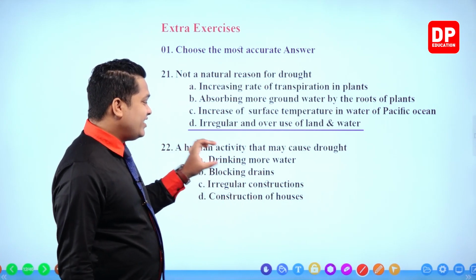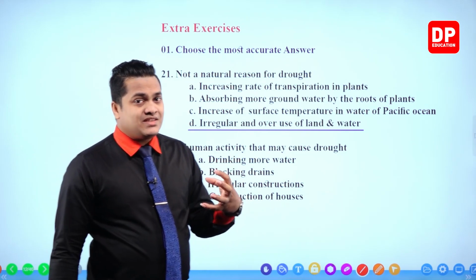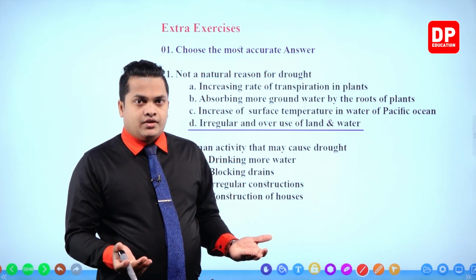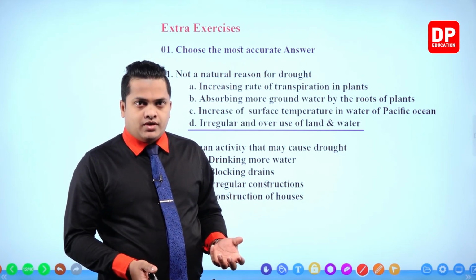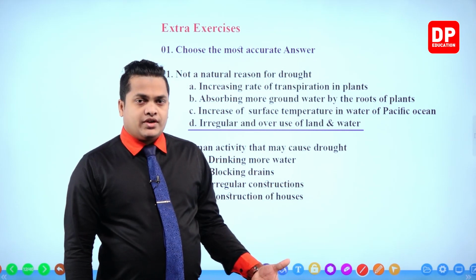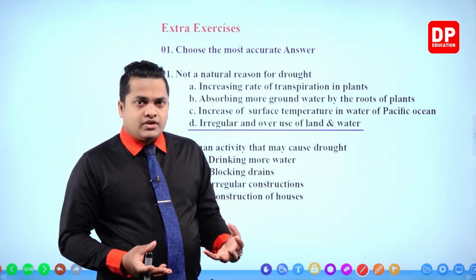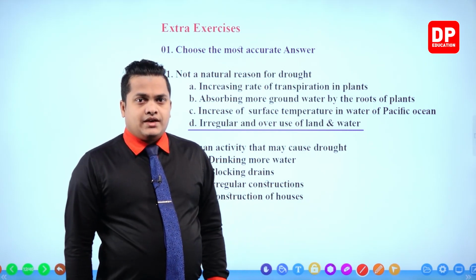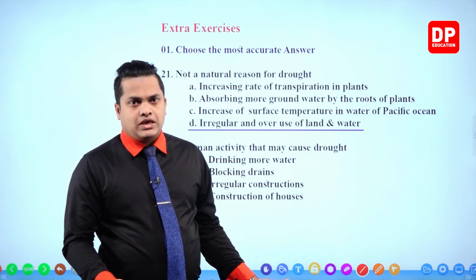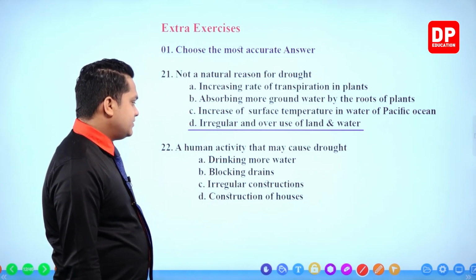Here, especially, it's mentioned drinking, not using, but drinking. Using can mean anything. Now, to wash clothes, we are using water. To cook food, we are using water. But however, if you turn on the tap and go somewhere else, the water being used to wash your clothes will spill and travel here and there. So that's a wastage. But we won't be able to waste water by drinking. So it's not a good option. So this is incorrect. Next one, blocking drains.